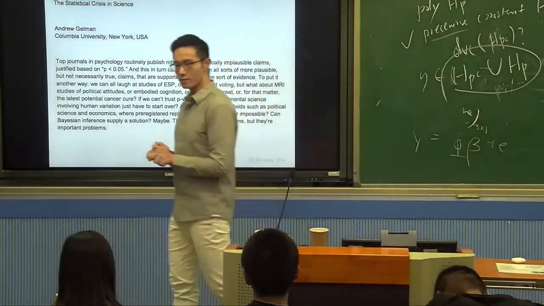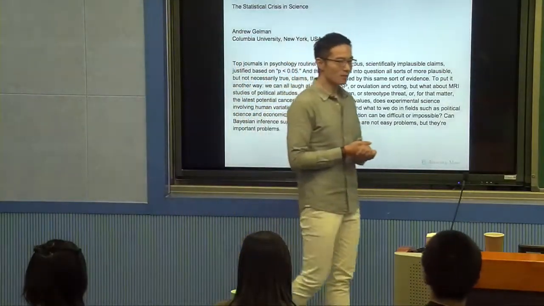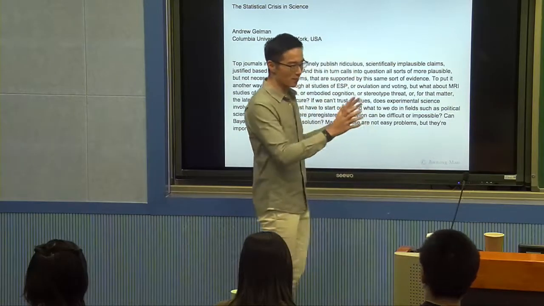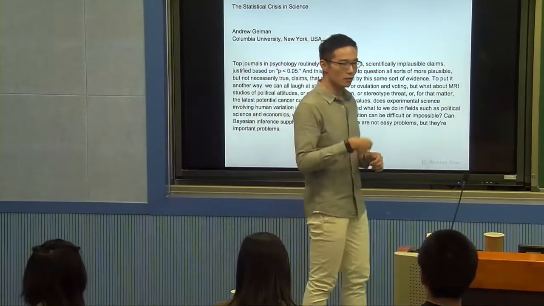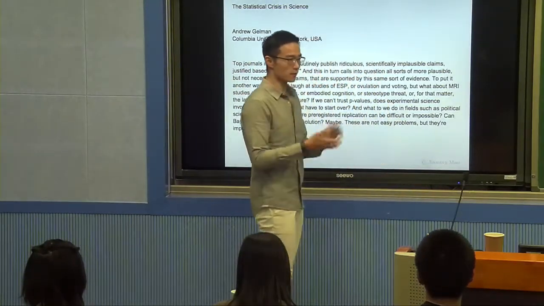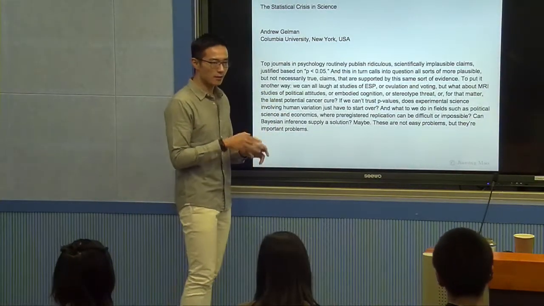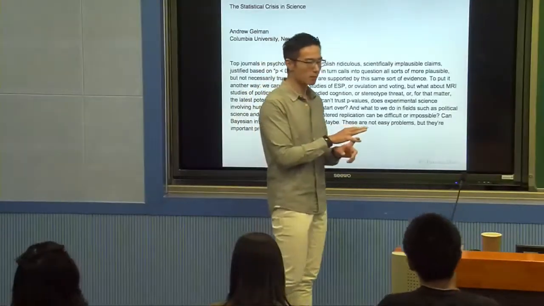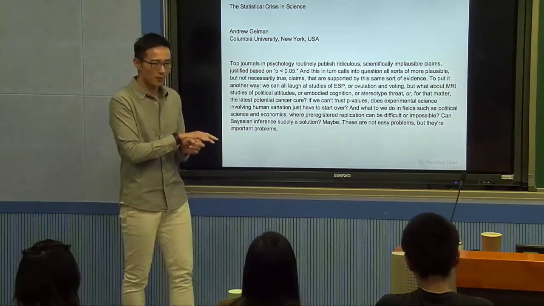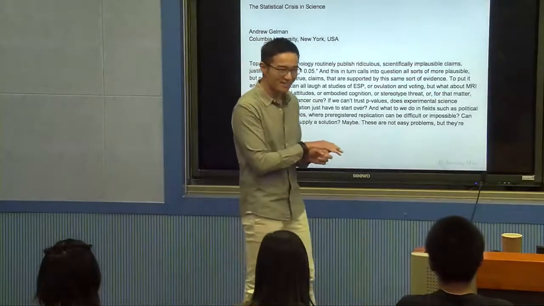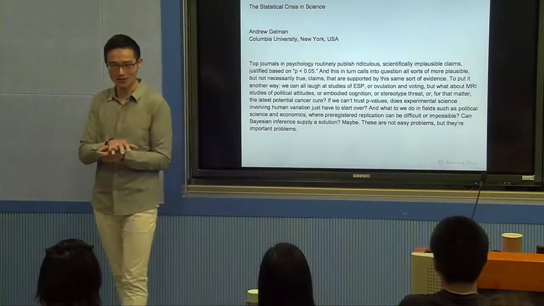Andrew Gelman, a very famous statistician at Columbia, who was very famous for his blog actually. He's a very good writer. He writes a very good blog. I recommend every one of you to check out, because he often talks about social science research, including economics, political science. He does a lot of political science himself. So he has a joint appointment in the statistics department and the political science department at Columbia, so he's kind of like a social scientist. But there is a discipline in social science that he really dislikes, and that is psychology. So he often writes about how bad research are published in psychology.